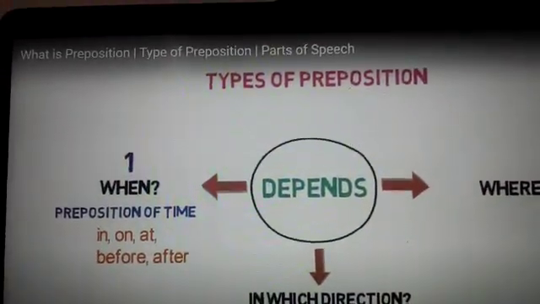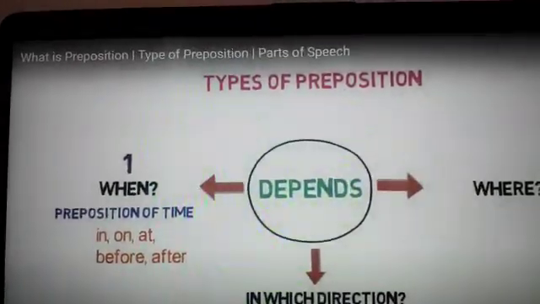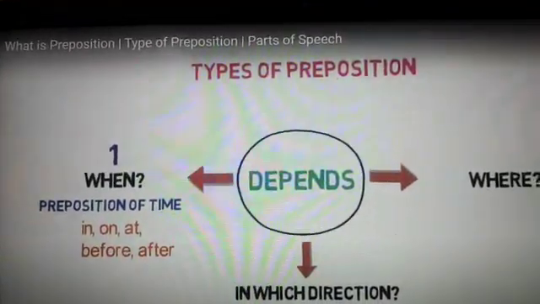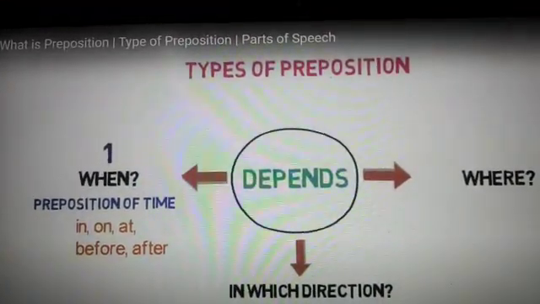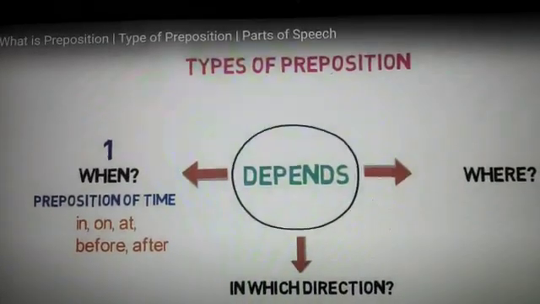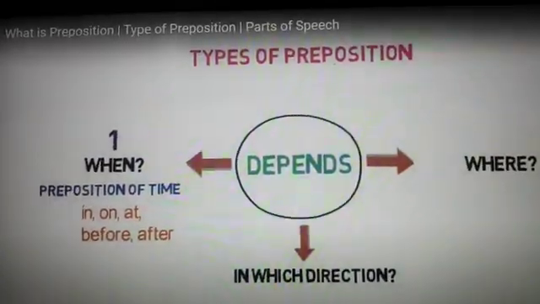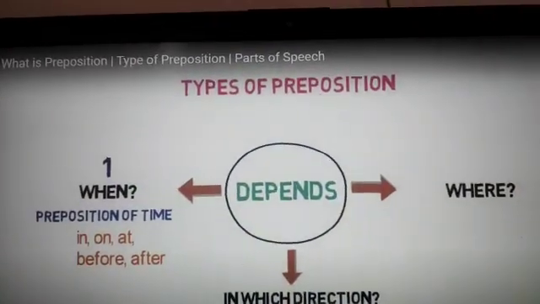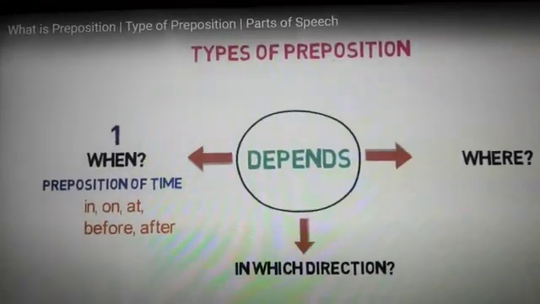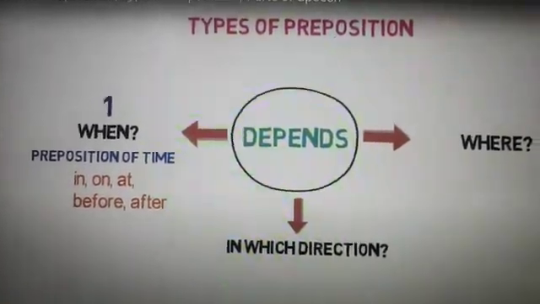If we talk about the first, when the event happened, this would be known as the preposition of time. In, on, at, before and after are the prepositions of time.